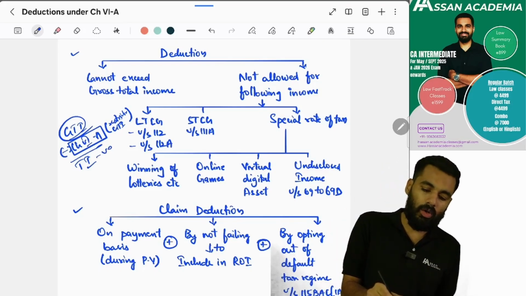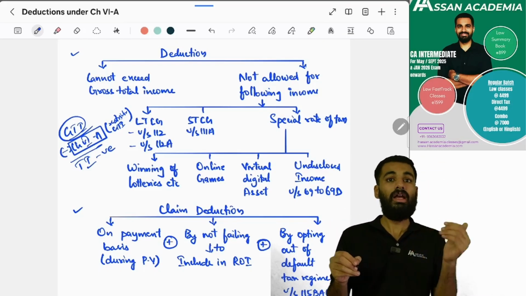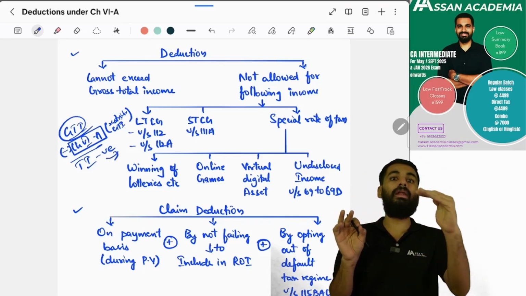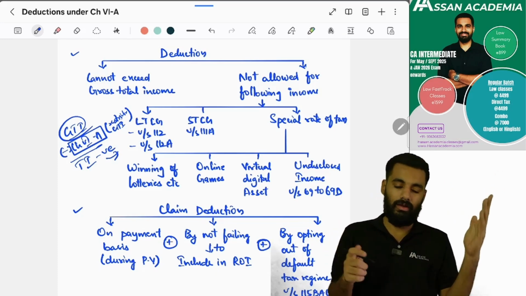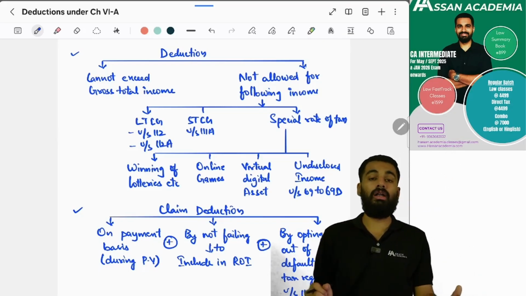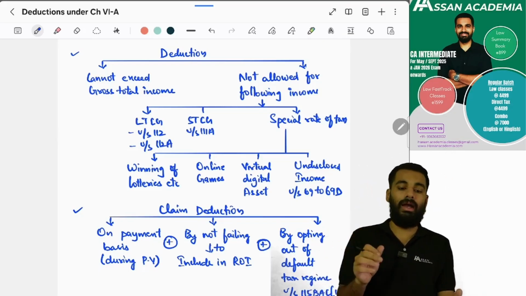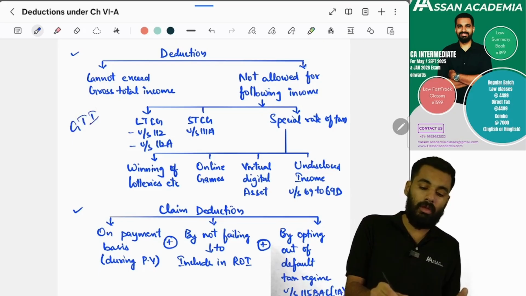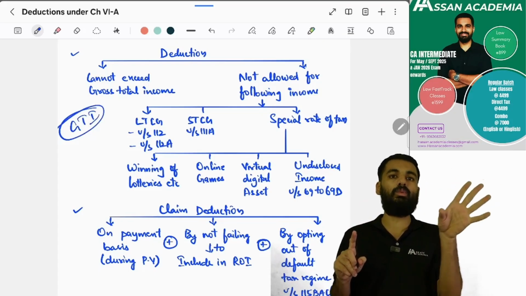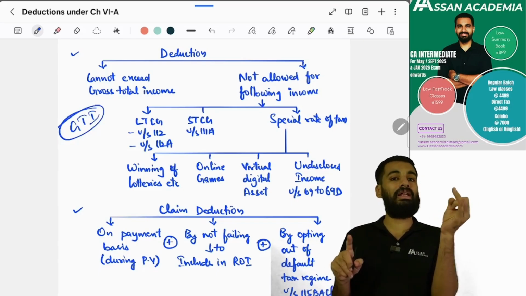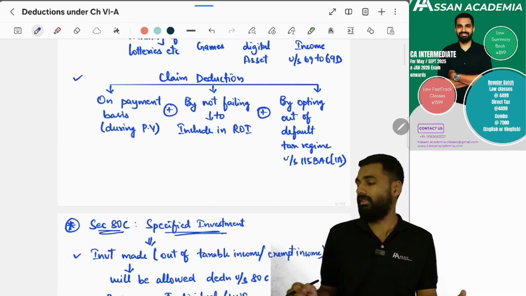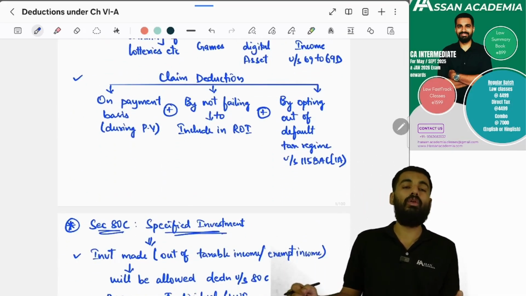Because can you say total income is negative? Can it be negative? No. And can you carry it forward? No. If total income is nil, total income cannot go negative. So that means the deduction cannot exceed gross total income. Also, in this gross total income you will not include long-term capital gain under Section 112 and Section 112A, and also short-term capital gain under Section 111A, or any special rate of tax. Yes or no? Yes.